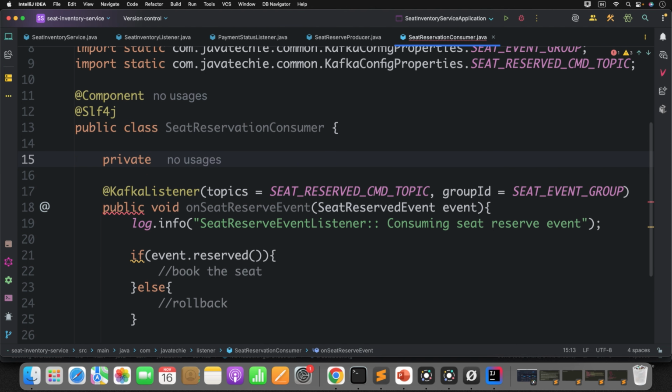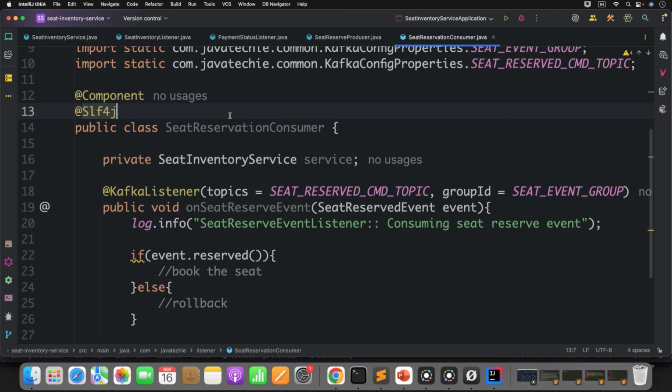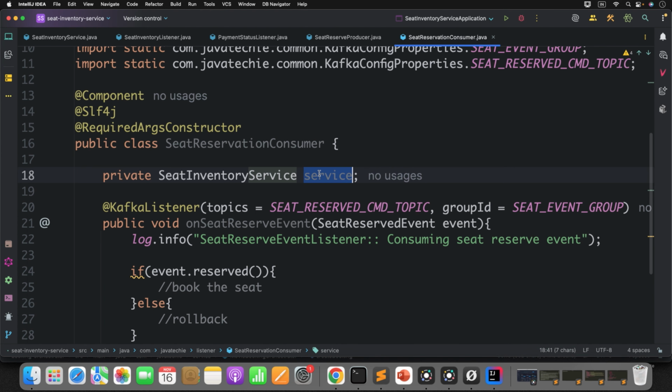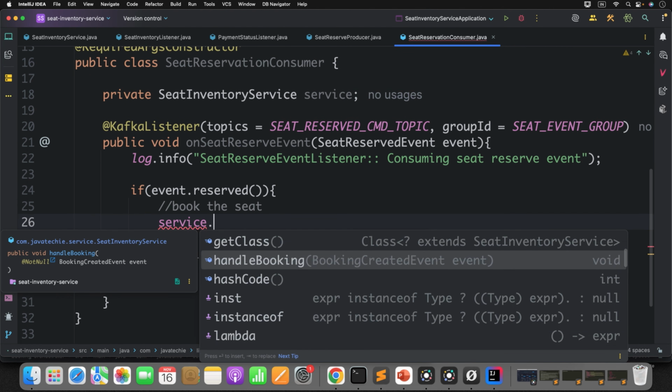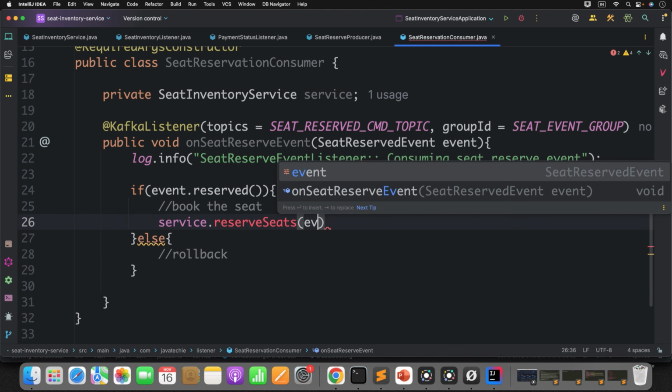First let's inject the seat inventory service. I will use @RequiredArgsConstructor. Now in this service, on reserved, you can call reserve seat, something like this. Give this particular event.